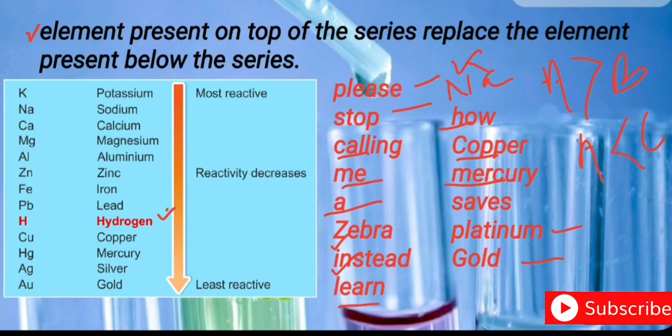Instead, learn how copper, mercury shapes platinum, gold. So this is the way you can remember the activity series. Potassium is the most reactive element and platinum, gold is the least reactive element.